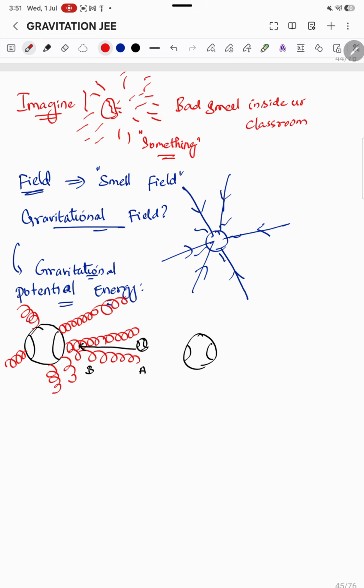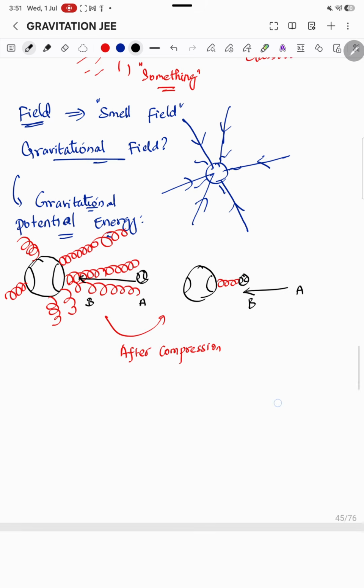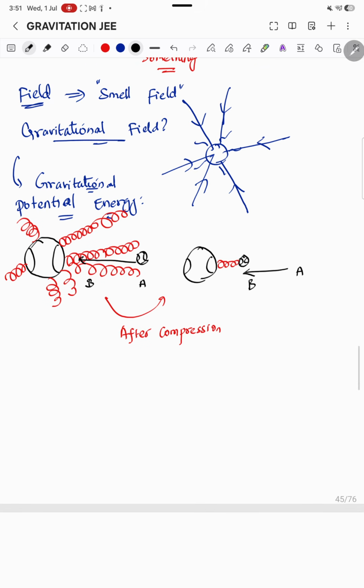This is what happens after compression. This tennis ball has been moved from point A to point B. Now if I suddenly take my hand away, what happens to the tennis ball?